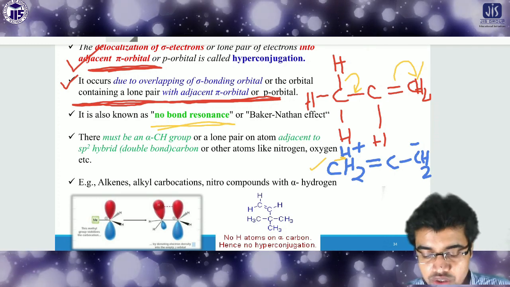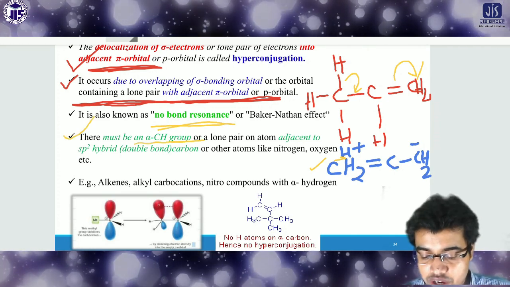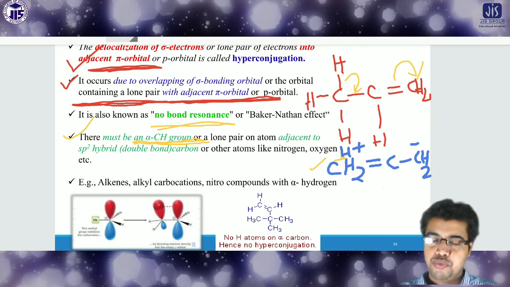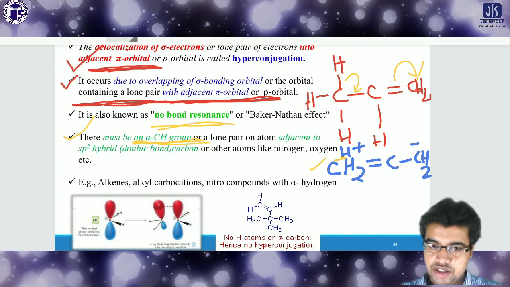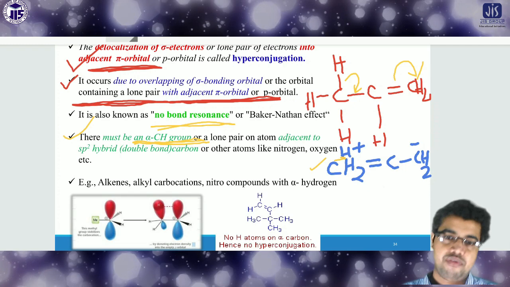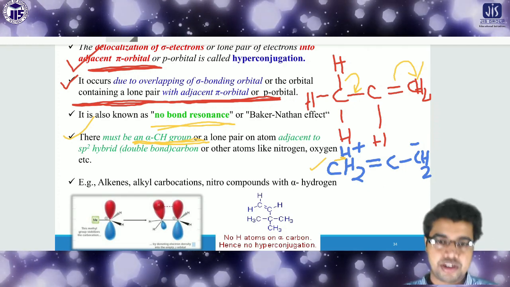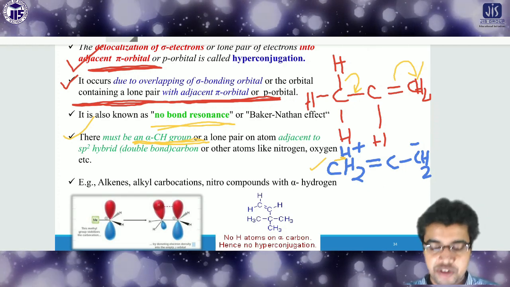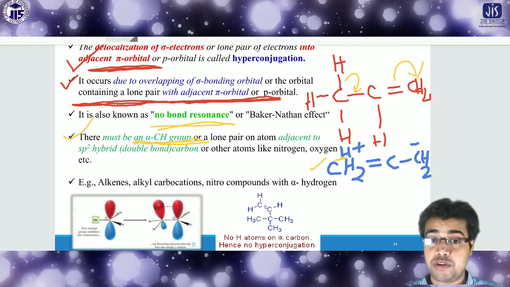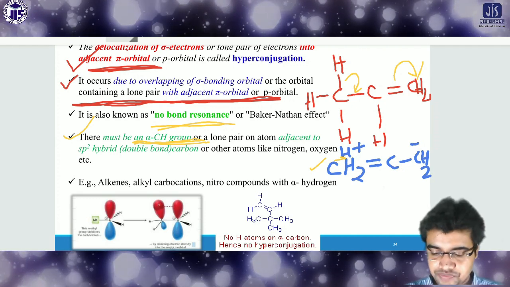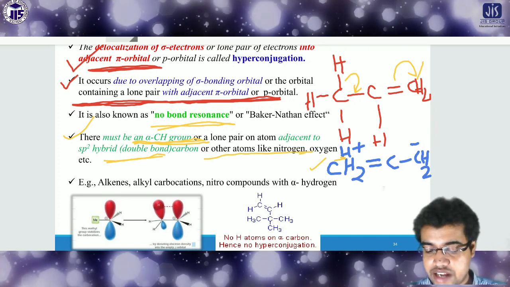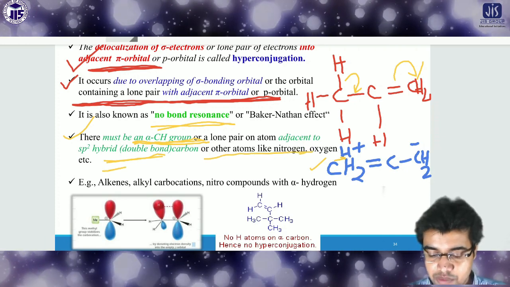So there must be an alpha CH group. Very important word, because what is the alpha carbon? The carbon with which the double bond is attached; the carbon after that is called the alpha carbon. If there is hydrogen attached with the alpha carbon, then it is called the alpha hydrogen. So alpha hydrogen is very much required for hyperconjugation. Without the existence of the alpha hydrogen, it is not possible to take part in the resonance with the adjacent sp2 hybrid orbitals or other atoms like nitrogen, oxygen, etc. So this is the example of hyperconjugation.